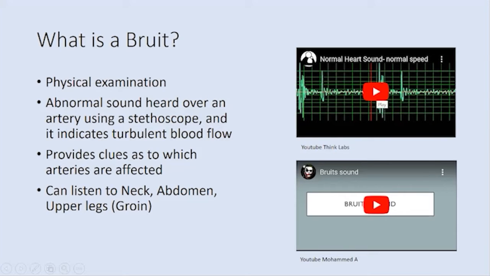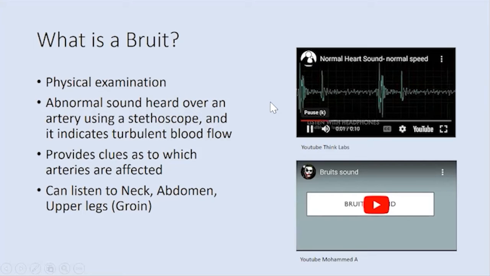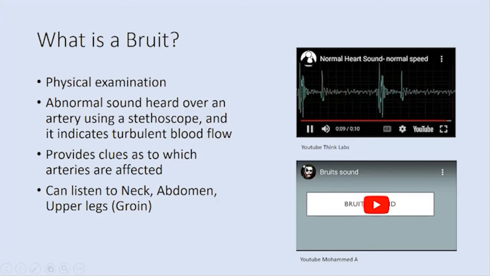So this should be a normal sound. Let's see if we can get it to play. This is our normal heart sound. Dun, dun, dun, dun. And you'll see that those are pretty crisp sounds that we're appreciating.